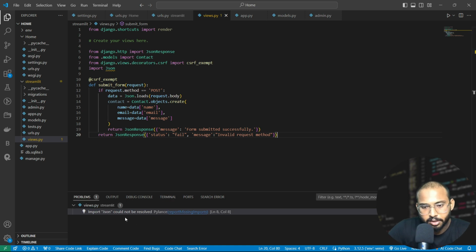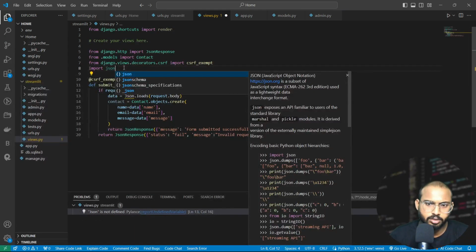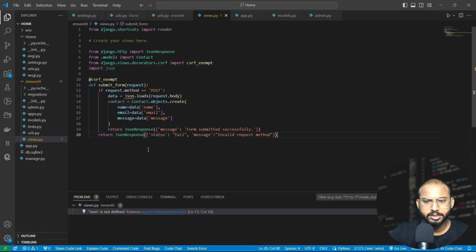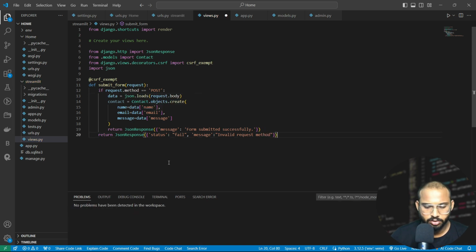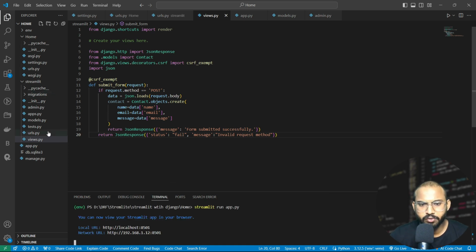So actually this is giving an error here, so let's see why this error is showing. Okay, let's save it, and here I think we have made a spelling mistake, so let's correct it. So finally this error is gone. Now we also need to define the URLs.